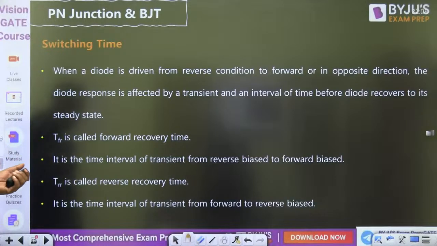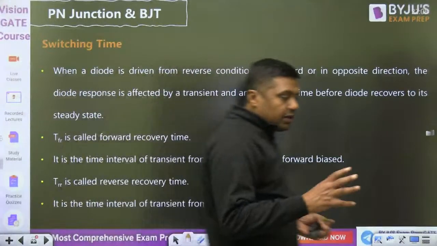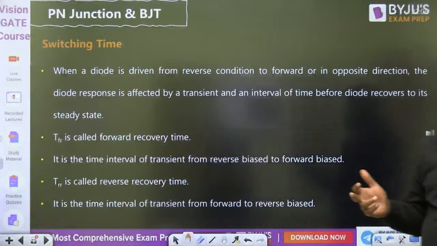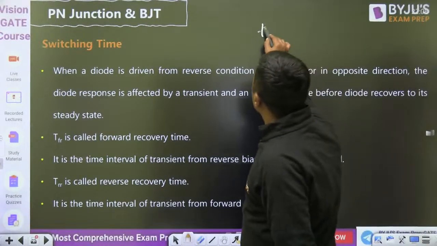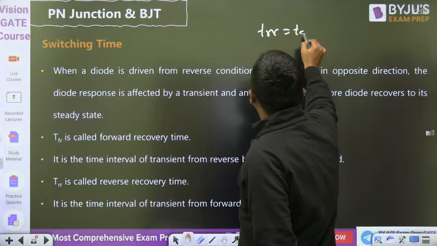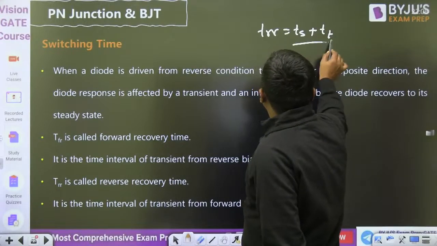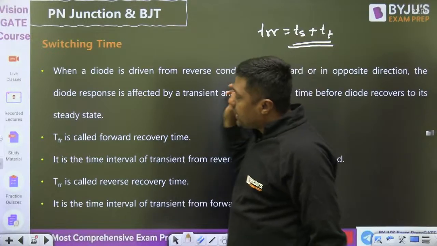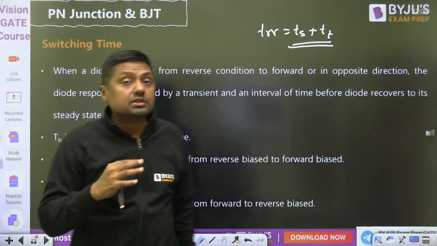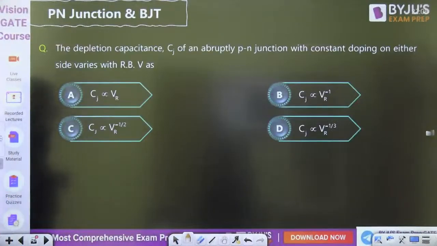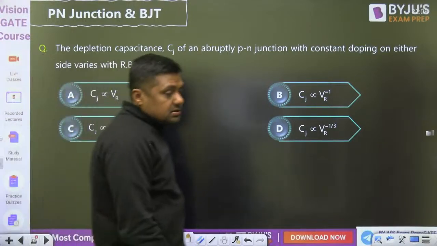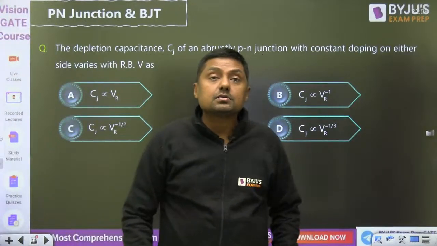Then second is diode reverse recovery time, storage time, transition time. So you can revise the switching time also. That is called storage time and transition time. This is called reverse recovery time. Please revise this. In one of my sessions I have given a detailed idea about this transition time. So please everyone revise that. You can expect one question from that. Third one is transition capacitance.